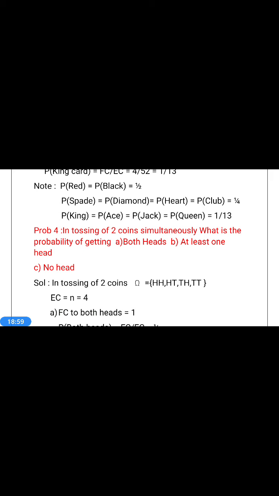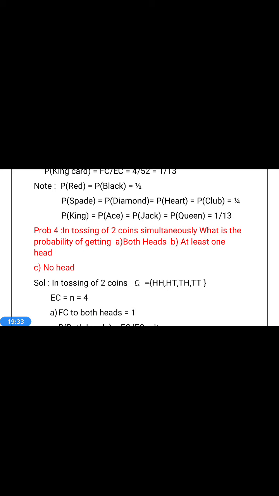Because it is similar to a fair die. Fair die means 6 faces, the 6 faces having 1, 2, 3, 4, 5, 6. Fair coin means one side having head, another side having tail. Unfair means both heads or both tails. That is unfair die, unfair coin. So in our present problem, the 2 coins are fair coins. So 2 fair coins are tossed.